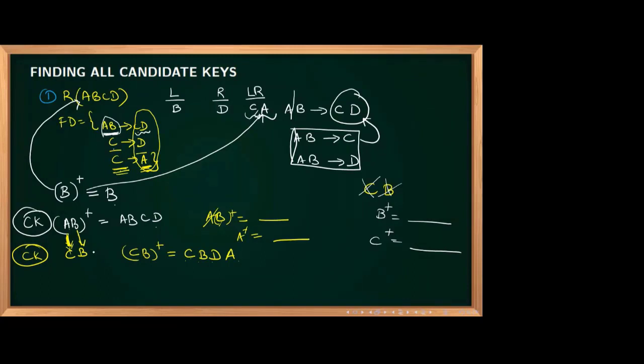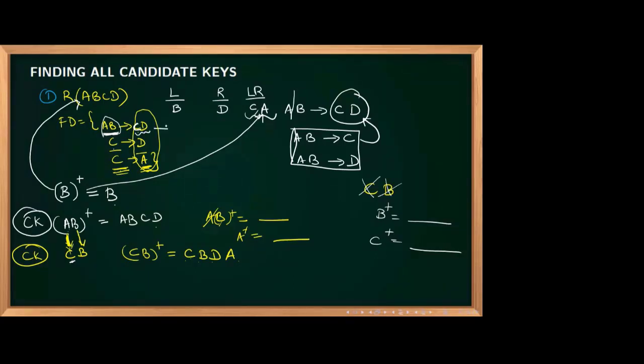Okay, just follow this procedure. Instead of A, I have substituted B. In that lexicographic order you go, otherwise you will get confusion. Now you take B. Whether B is there in the right side, yes or no? No. So leave it. Now you take C. Okay, new attribute you got C. Whether C is there in the right side? Yes. This one is C actually. So C is there in the right side.